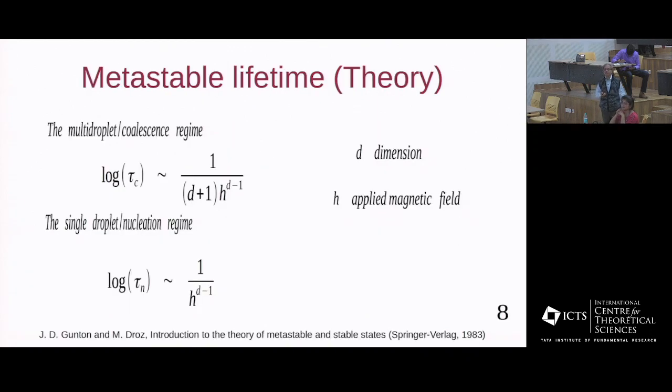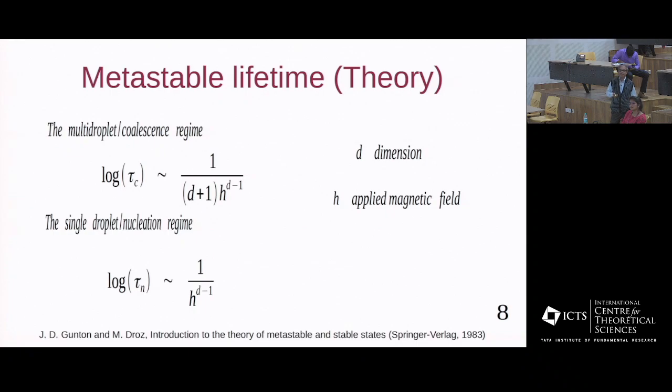And how can you calculate the metastable lifetime as a function of the applied magnetic field in d dimensions? From the classical nucleation theory, the Becker and Doring theory, the logarithm of the metastable lifetime is given by this formula in the multi droplet regime, where the droplets coalesce to form a bigger droplet.